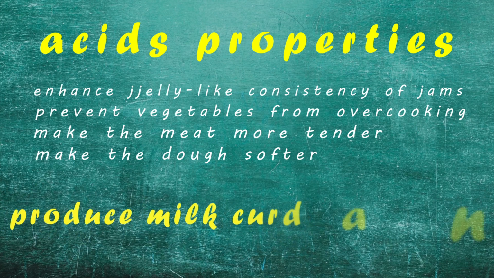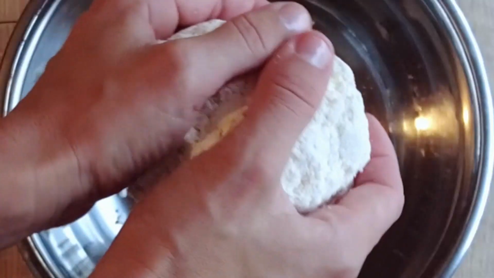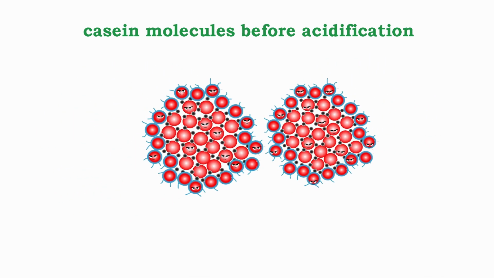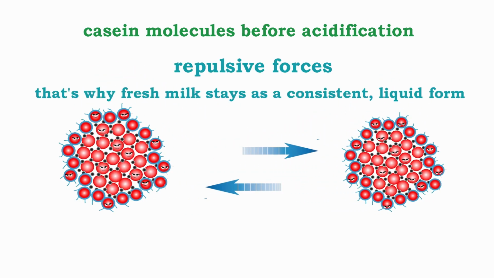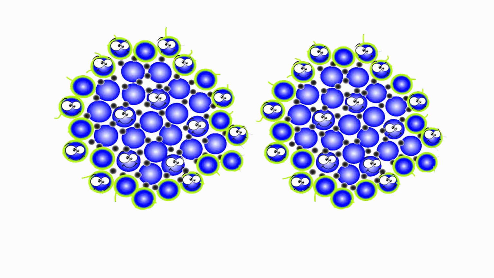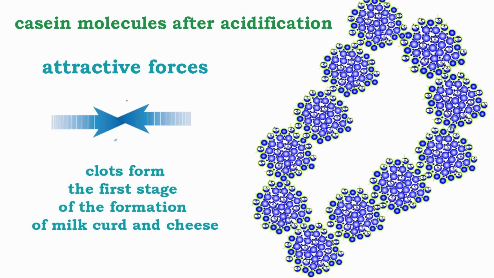One important thing about acids is that lactic acid can coagulate, curdle milk protein, casein. It gets thick and turns into valuable foods like milk curd and cheese. How do acids coagulate milk protein? Casein proteins have a negative charge in fresh milk, so they push each other away. That's why fresh milk stays as a consistent liquid form. When you add acid to the milk, it cancels out the negative charge on these molecules. As a result, they stop pushing each other away and start sticking.